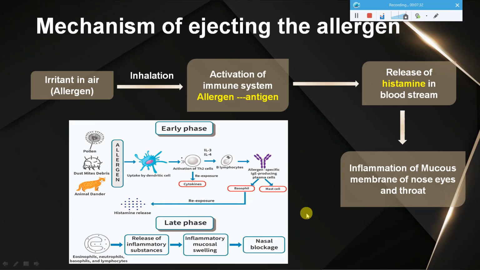And once you are exposed to this again and again, these immune cells become much more active, and that is why you will have nasal blockage and other things. The cells have already identified this, the immune system is active and histamines are released, and finally nasal blockage is seen, so that no further allergen enters your body. So it is a way of combating it actually, but it can lead to other issues for you because of this main mechanism.